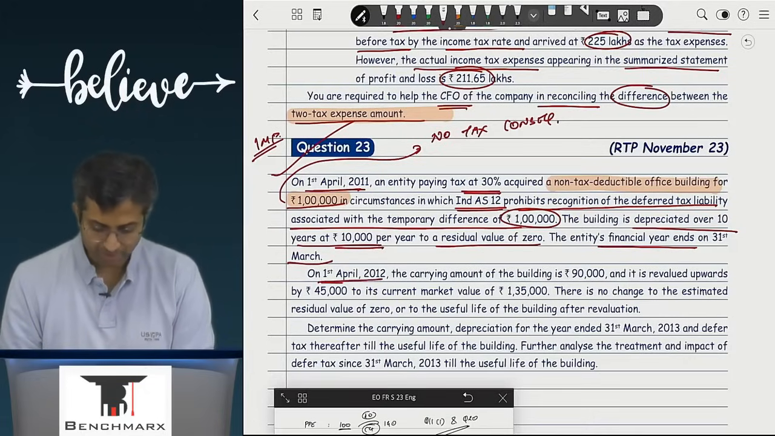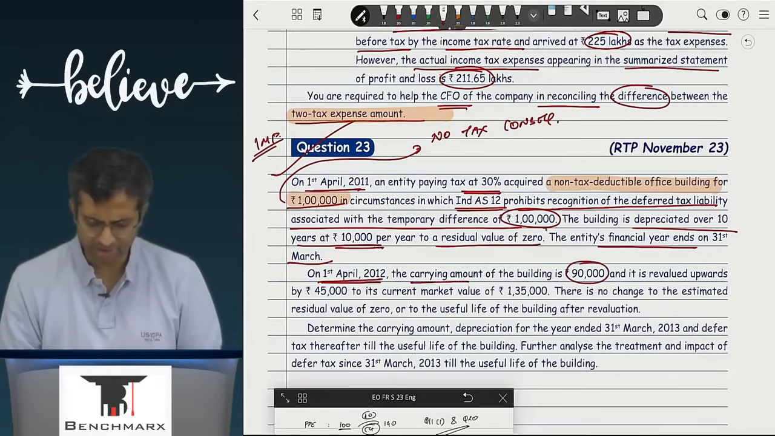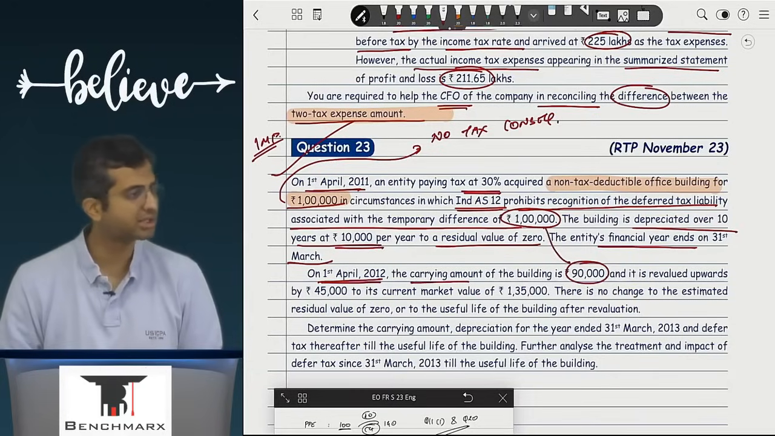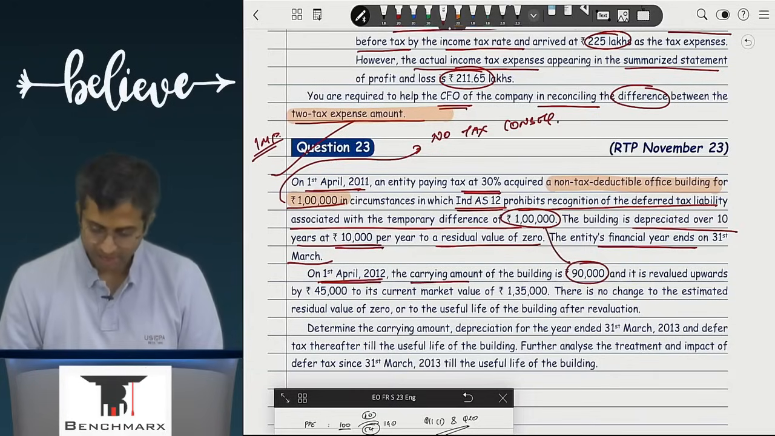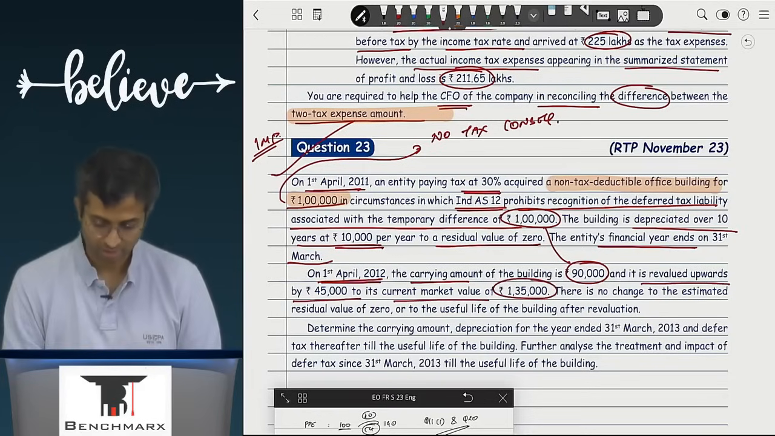On 1st April 12, the carrying amount of the building is 90,000. Does that logically make sense? How is it 90? 1 lakh minus 10,000 of depreciation. And it is revalued upwards by 45,000 to its current market value of 1,35,000. There is no change in the estimated residual value of 0 or the useful life of the building